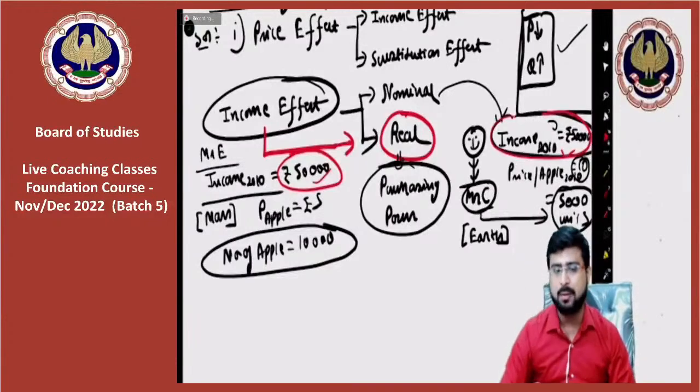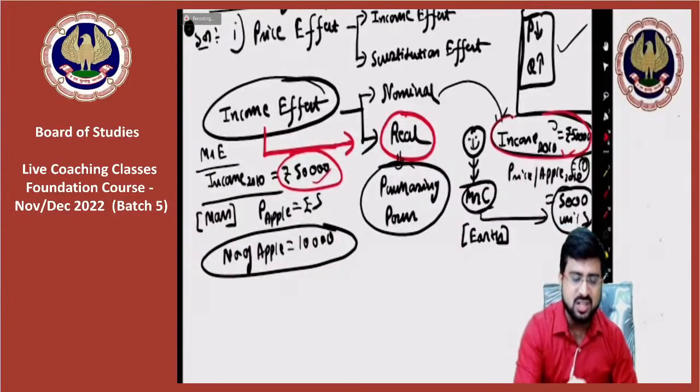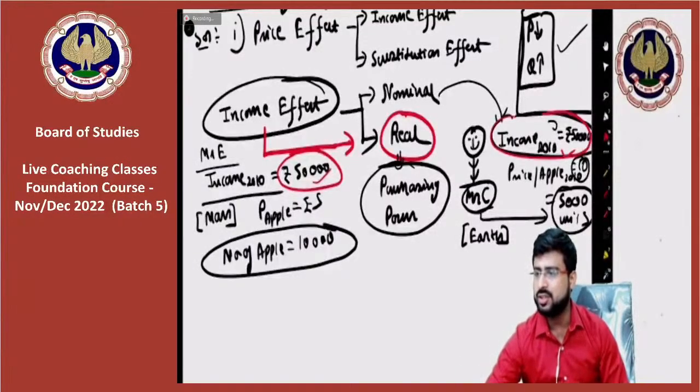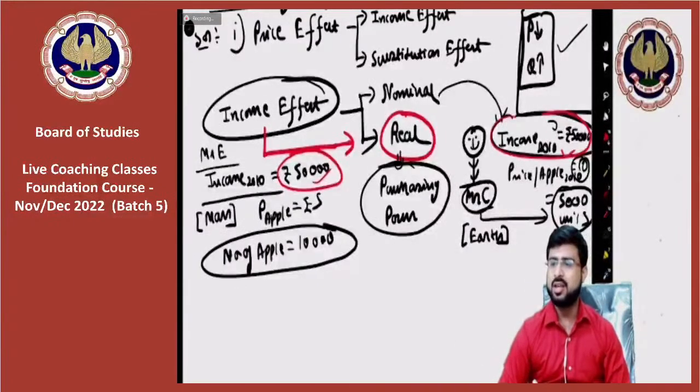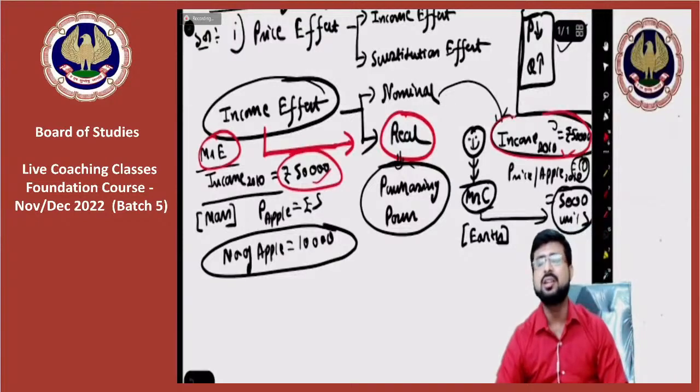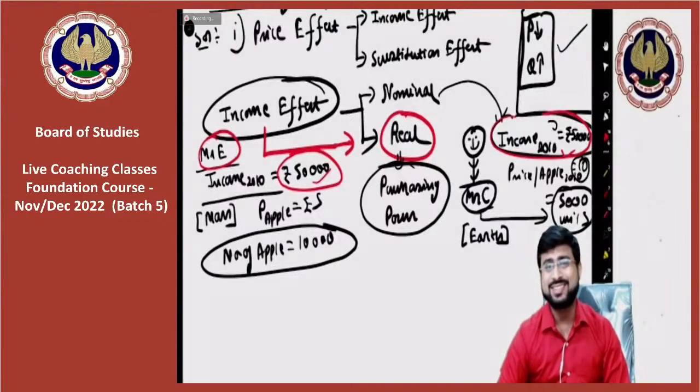Whose purchasing power is greater, Mr. C or Mr. E? Very good Anushka, good answer. Very good Divyanshu. Varun, Ashwini, correct answer. It is for the people in Mars, that is Mr. E. Exactly my point.